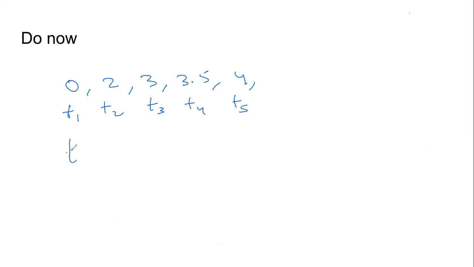Suppose the sequence is 0, 2, 3, 3.5, 4, right? This is the sequence. So we can say this is T1, this is T2, this is T3, this is T4, and this is T5. Please confirm that this is okay. This much is clear. T1, T2, T3, T4, T5. Very, very simple. Now the question is going to be interesting. The question I'm asking you is, what is T6?